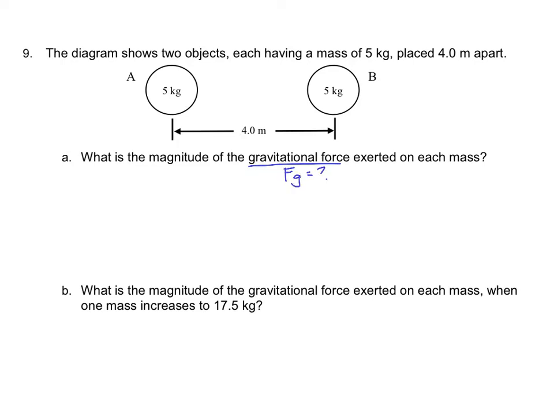Okay, well, Fg is equal to the gravitational constant times the two masses, all divided by the distance squared.